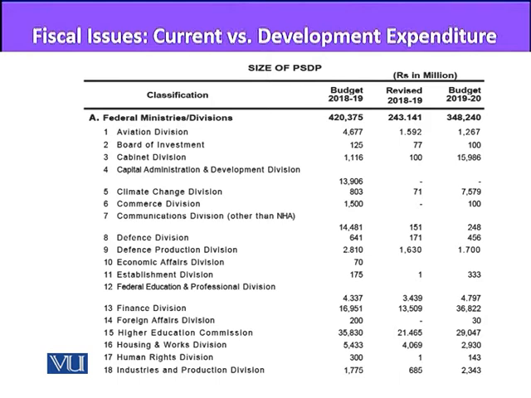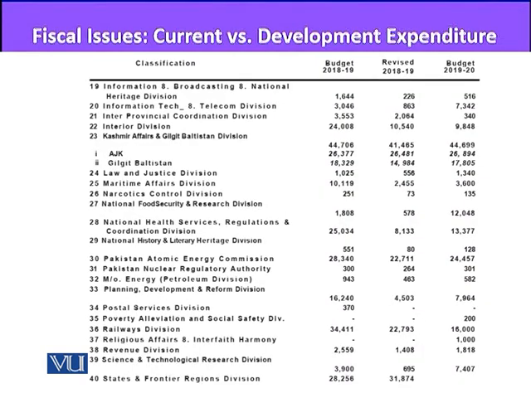If you look at the development expenditure, which is the PSDP, Public Sector Development Program, the total given to different federal ministries is around 350 billion, and most of it is being spent by the Finance Division, which is 36 billion, and the Higher Education Commission, which is 29 billion. The rest are smaller.